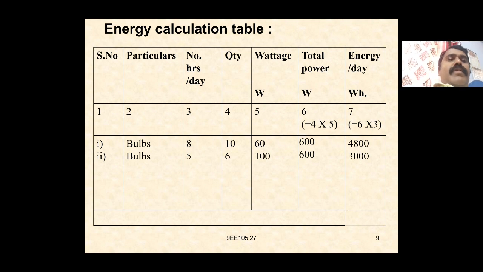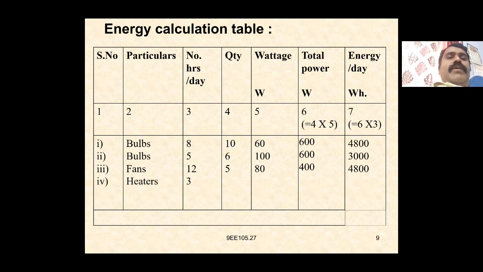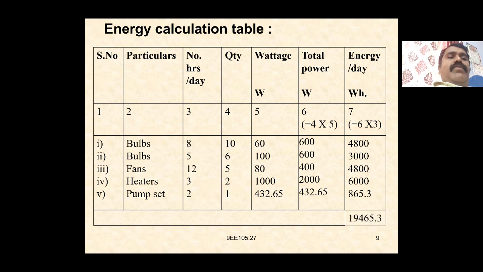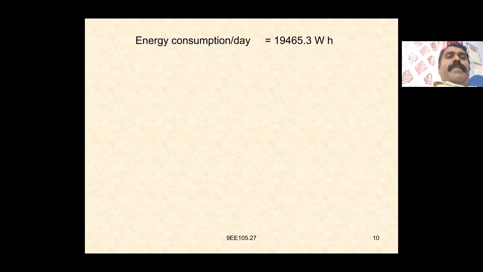So that is 600 into 5, we get 3000. Again same we have to calculate for fans, again 12 hours, that is 580. Again we get the total 4800. Again for the heaters working for 3 hours, again we get total watt hour 6005. That is the pump set, again we get here nothing but 865.3. Total we have to add, again we get 19465.3. Again we get energy consumption per day, that is 19465.3 watt hour.